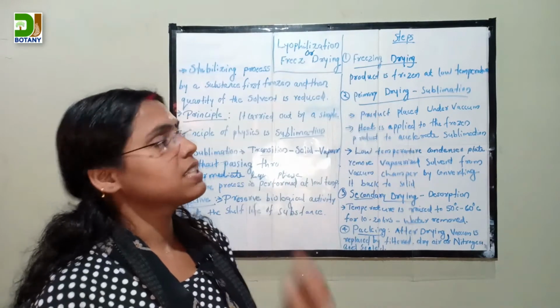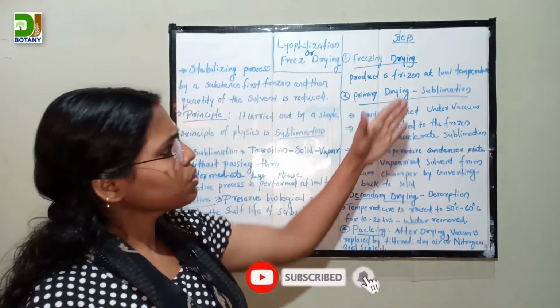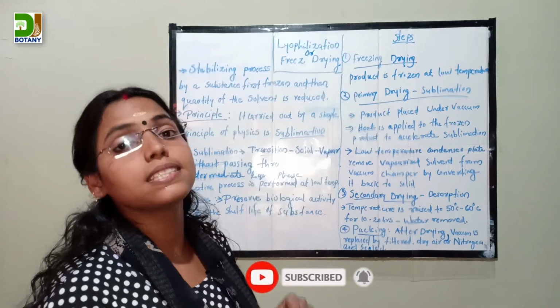The second step is primary drying, which is also known as sublimation.